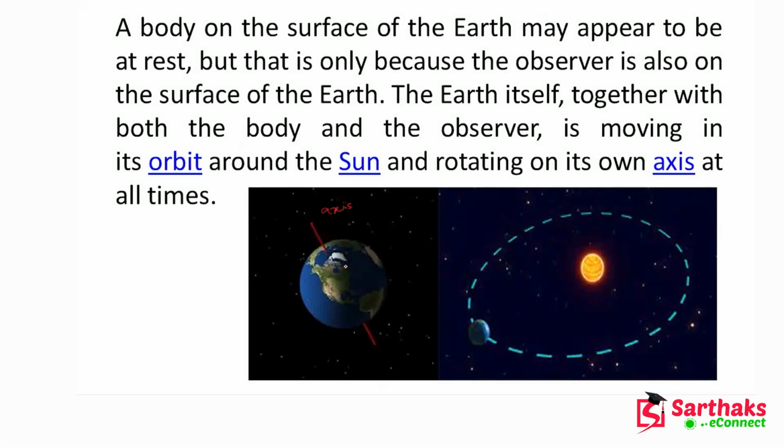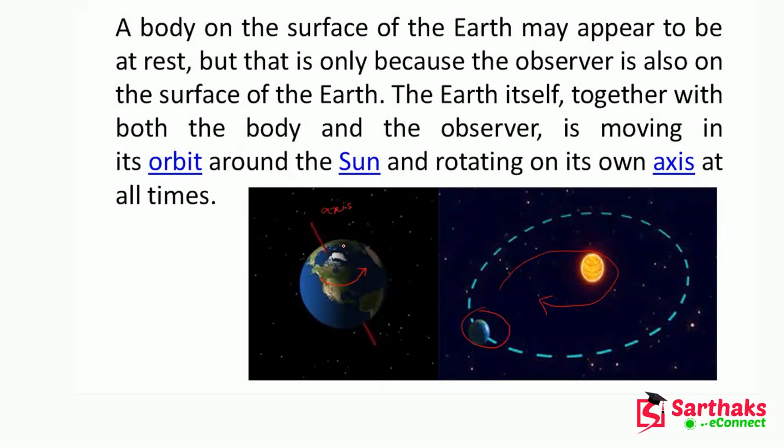Here, we want to explain this. This is the axis of the earth, and the earth is rotating along this axis, right? The earth also has another movement, which is around the sun. So there are two movements of the earth: first is the rotation and second is the revolution, right?